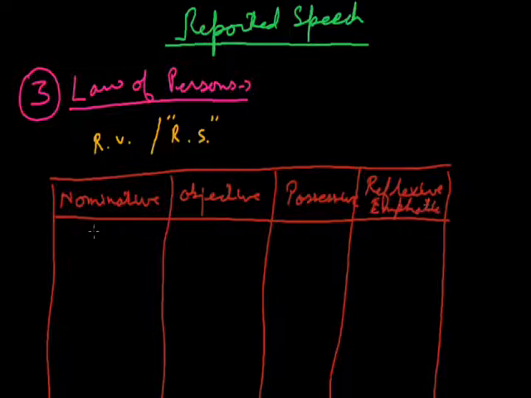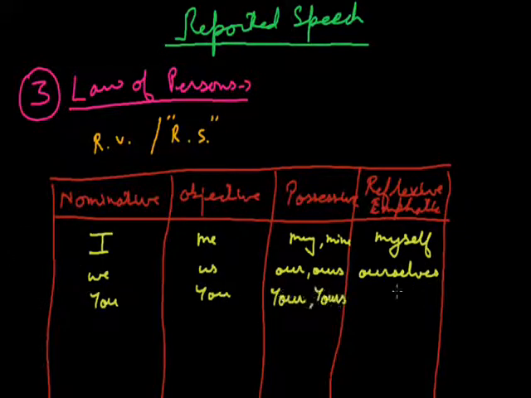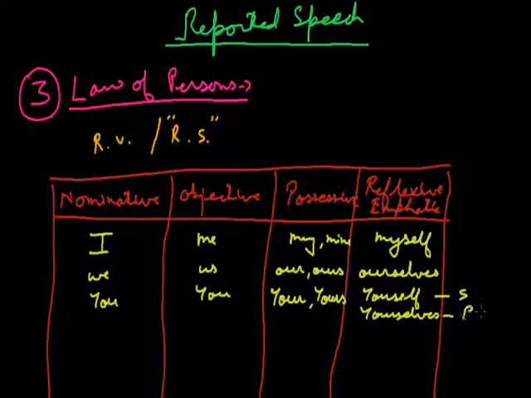Now as we all know, in the nominative case, I will change into me. The possessive will be my or mine, and then myself will be the reflexive or emphatic. Coming on to we, us, our or ours, and then ourselves. You, your, yours, and yourself and yourselves, because yourself will be singular and yourselves will be plural.